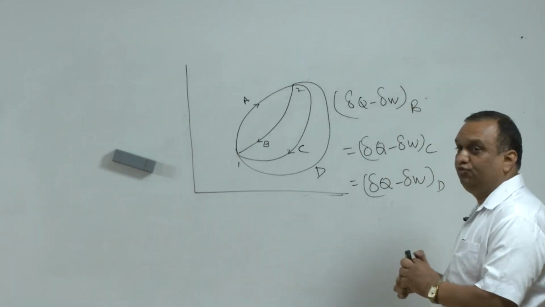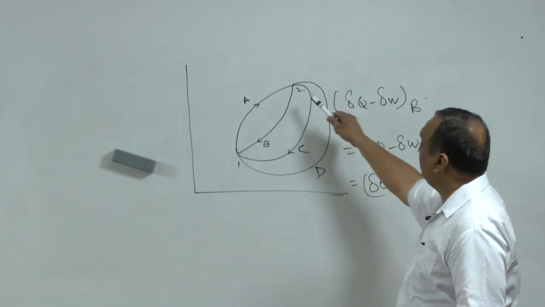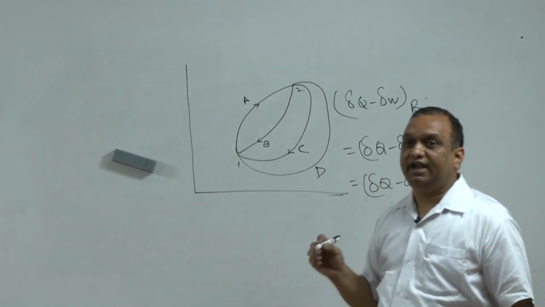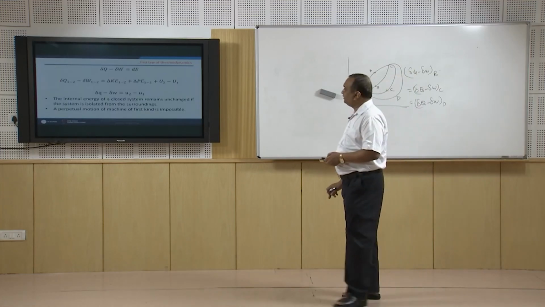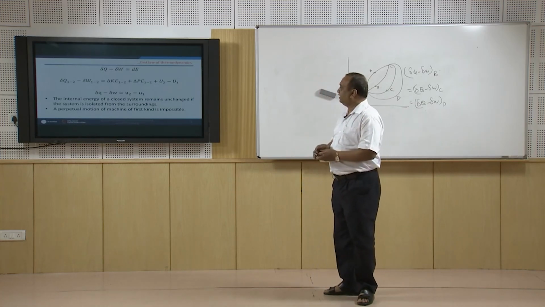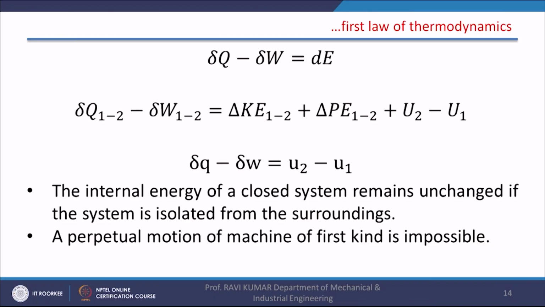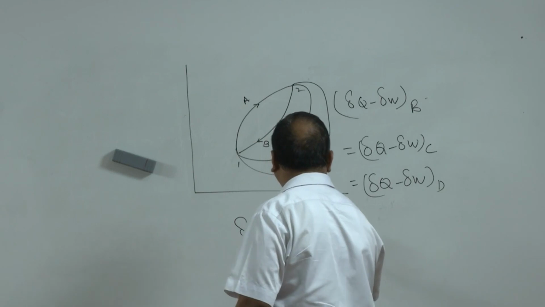It means you choose any path, B, C or D, the difference delta Q minus delta W is going to be the same. This indicates there exists a property in the system, and this property is later known as the internal energy of the system. It is the total energy of the system. It involves everything: the kinetic energy, potential energy, rotational energy of the atoms, everything. And because in thermodynamics we are dealing at the macroscopic level, finally for a closed system, the first law of thermodynamics turns out to be delta Q minus delta W is equal to dU.